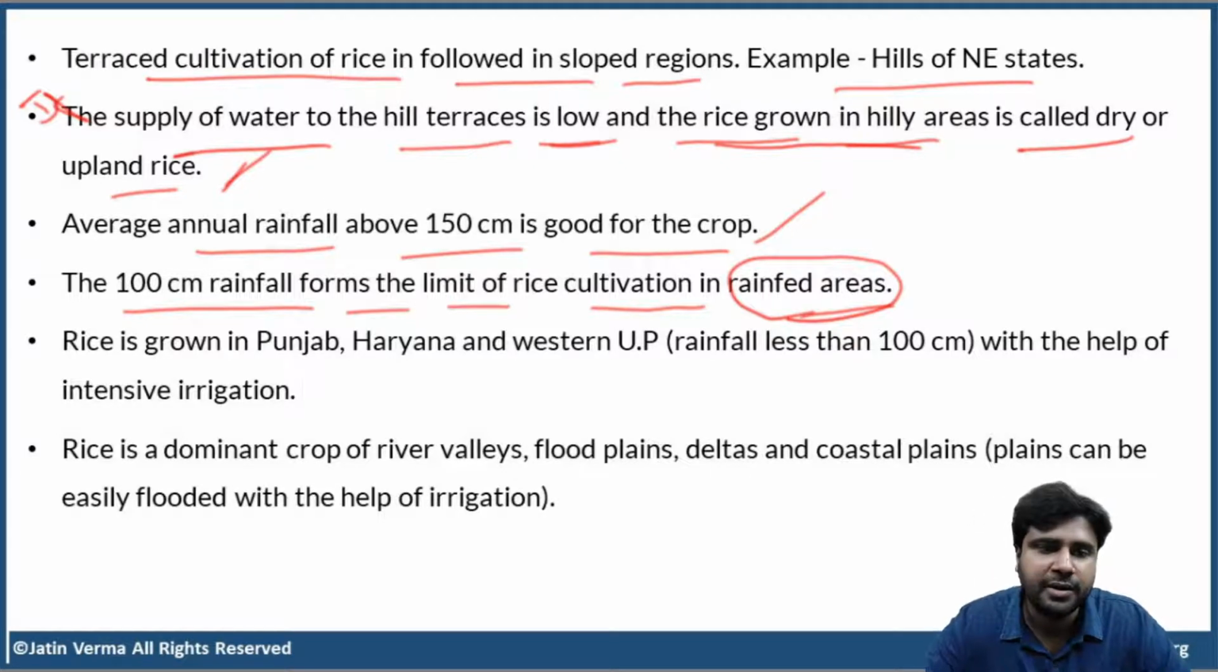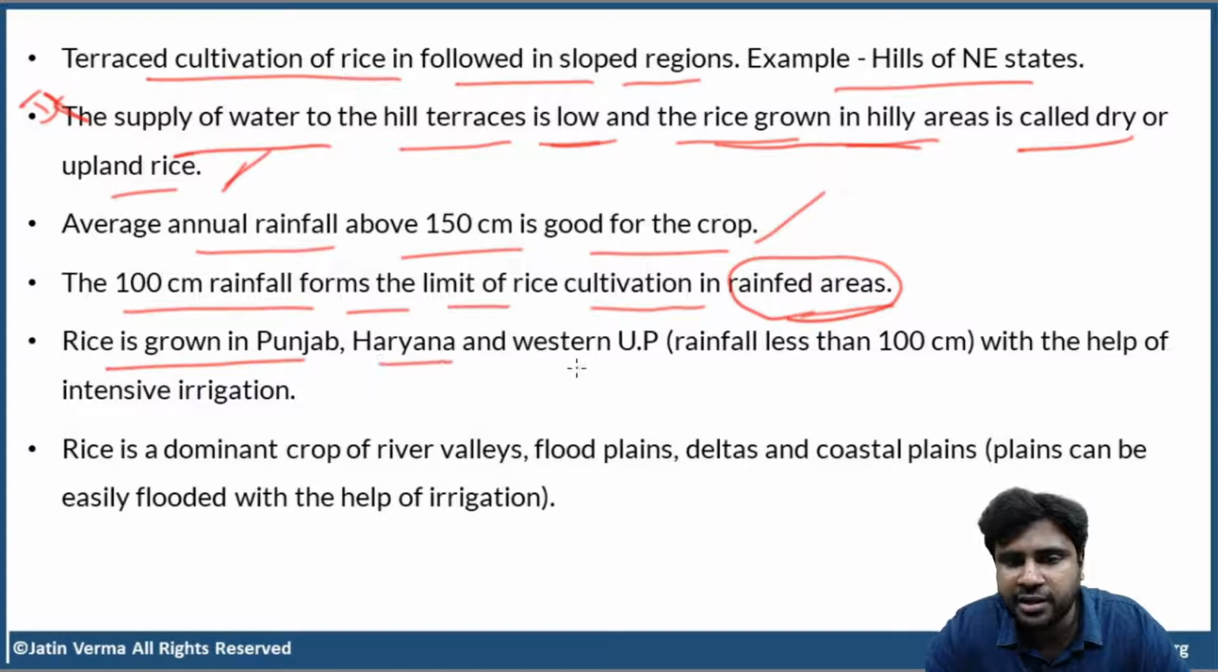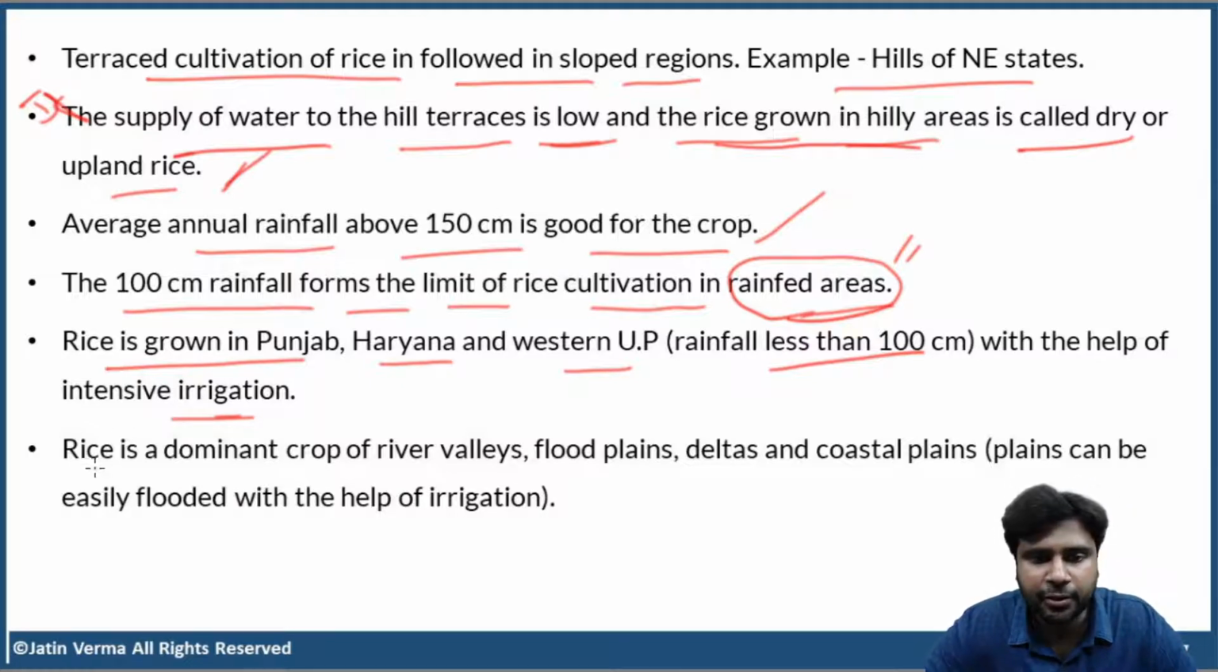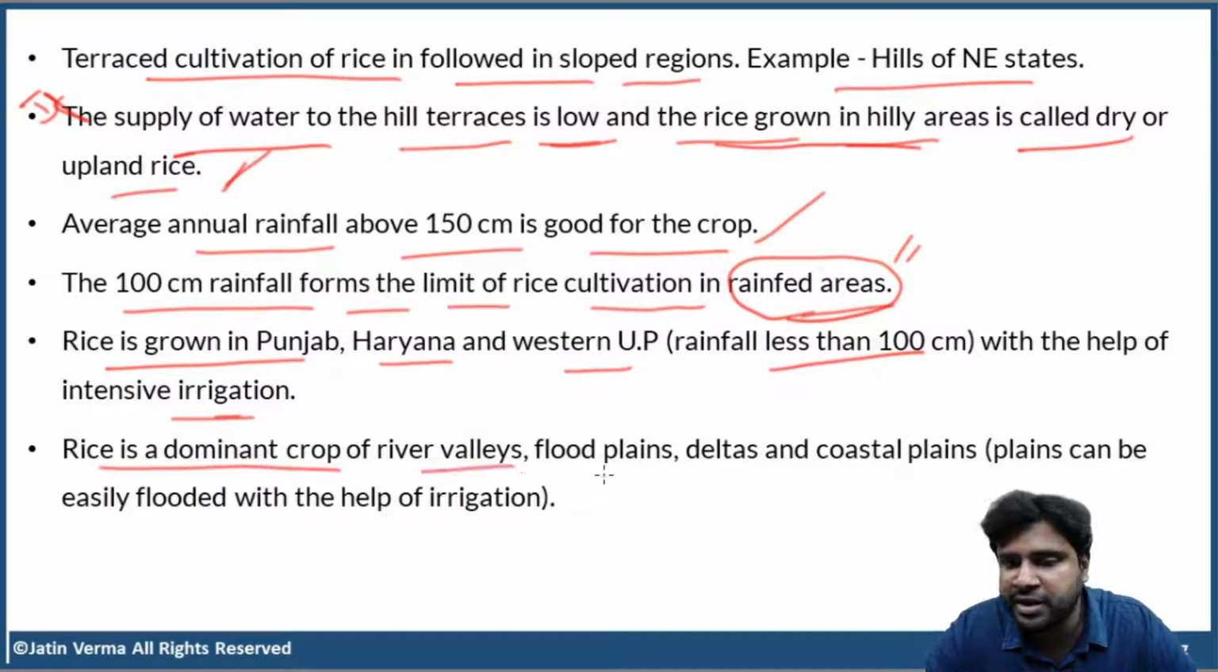Clear, right? Now, rice is grown in Punjab, Haryana, and Western UP. All these areas have rainfall less than 100 centimeter, but these are irrigated areas. They have extensive irrigation system. But here we are talking about rain-fed areas, which only depend on rain, which do not have any irrigation. Okay. So 100 centimeter rainfall forms the limit of rice cultivation in rain-fed areas. Clear, right? Now, rice is a dominant crop of river valleys, floodplains, deltas, and coastal plains. I hope you understood this.